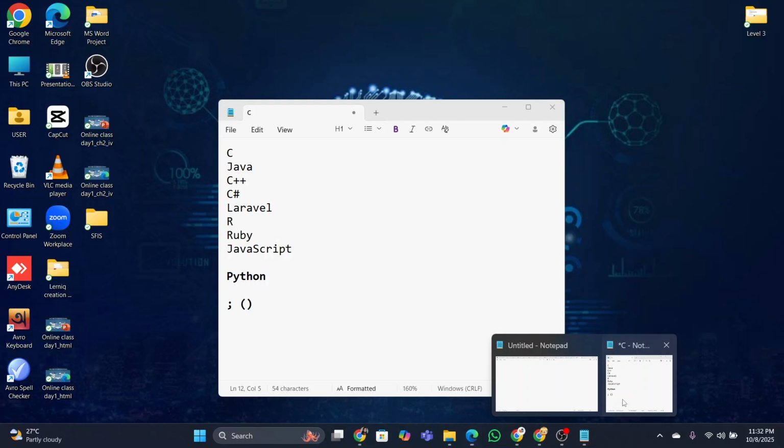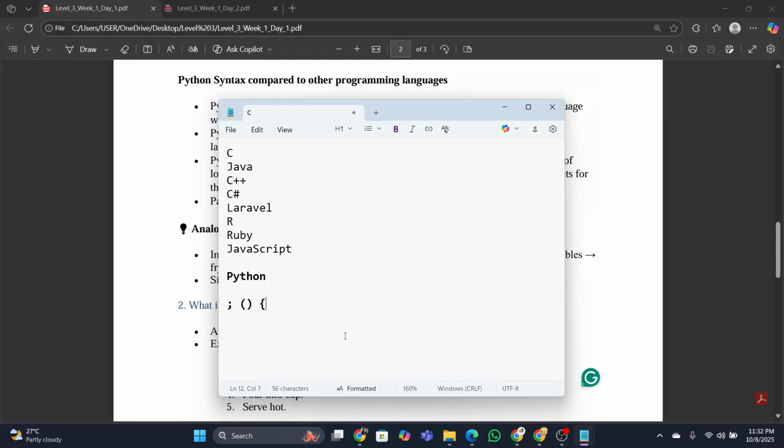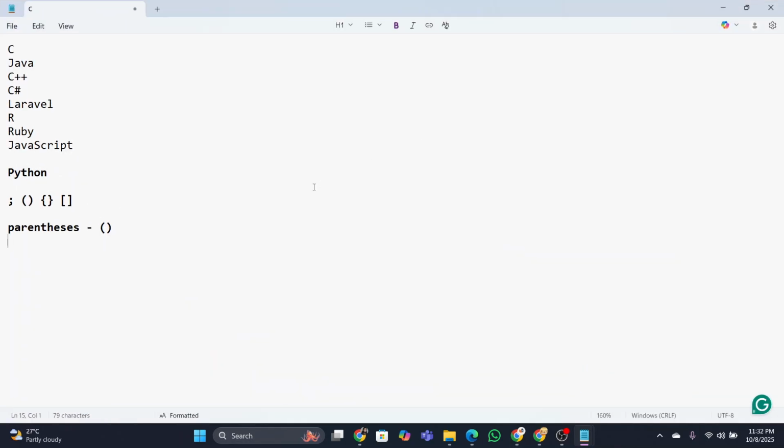Curly brackets are this thing, and this thing is called a square bracket. So parenthesis is this one, curly brackets or braces, whatever you say, is this one, and square brackets is this one. I think it's clear to you now.